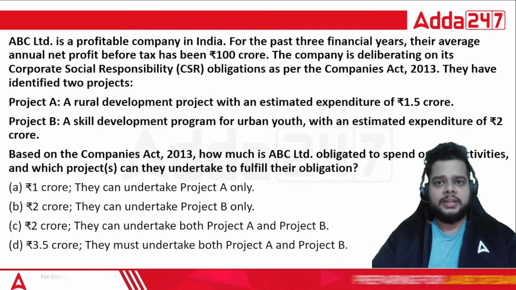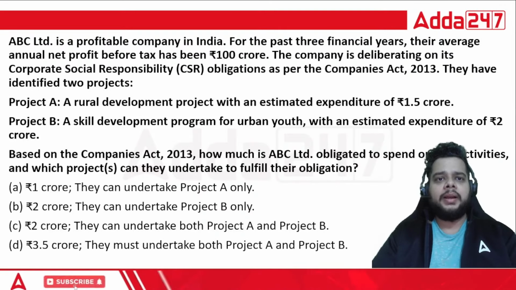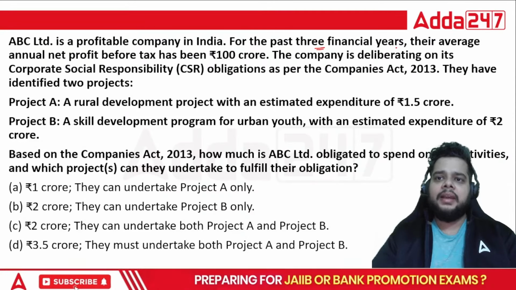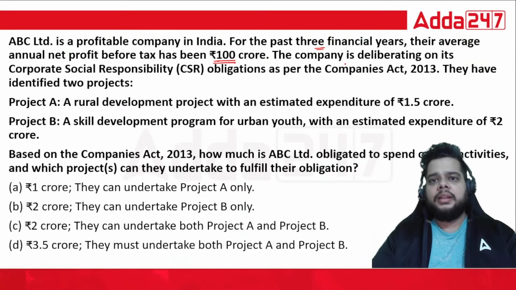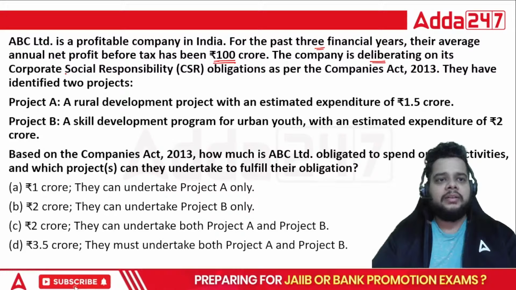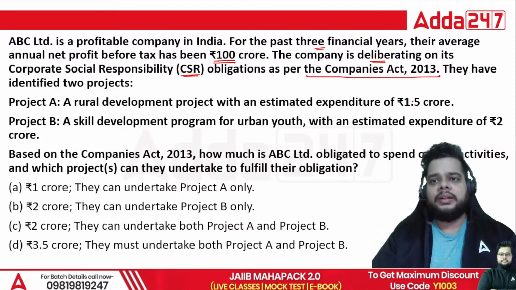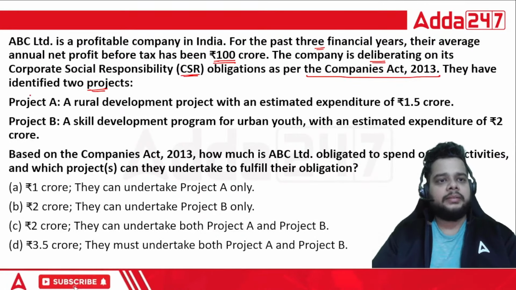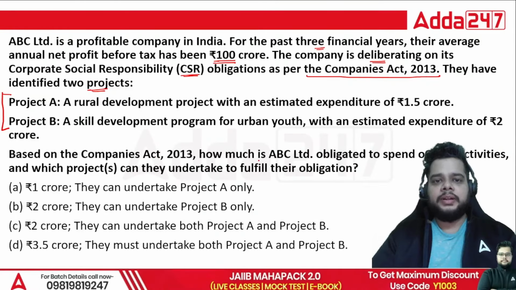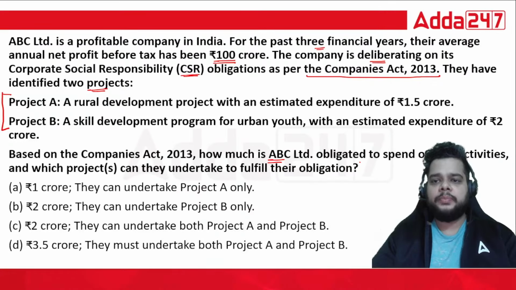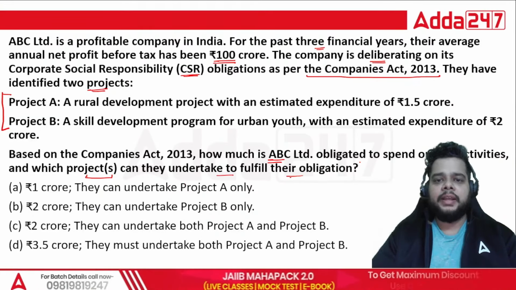Fine, now the actual session will begin, where we will be discussing the numericals. So ABC Limited is a profitable company in India. For the past 3 financial years, their average annual net profit before tax has been 100 crore. The company is deliberating on its corporate social responsibility, that is CSR obligations, as per the Companies Act 2013. They have identified two projects, Project A and Project B. Based on the Companies Act 2013, how much is ABC Limited obligated to spend on the CSR activities, and which project or projects can they undertake to fulfill their obligation?